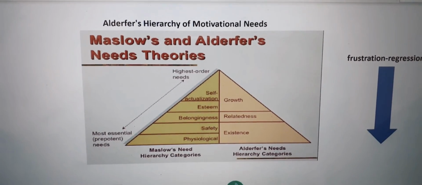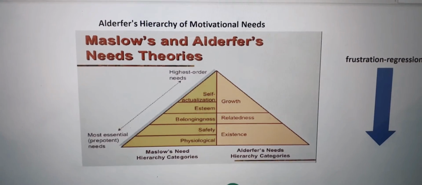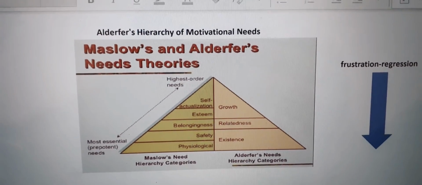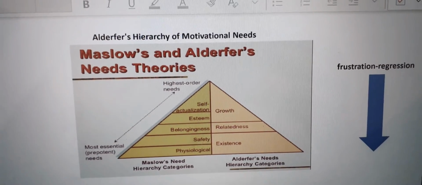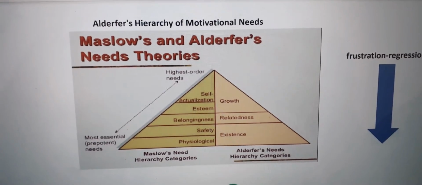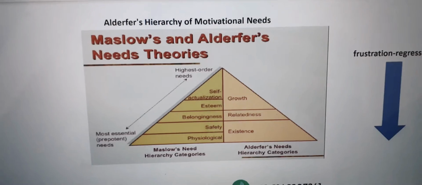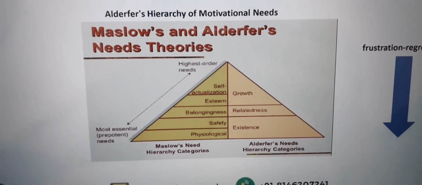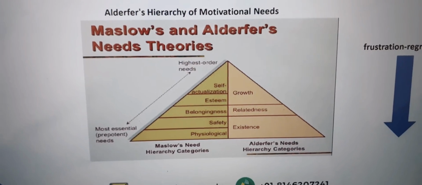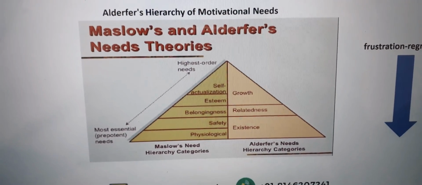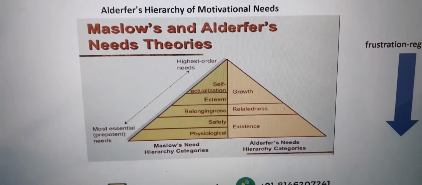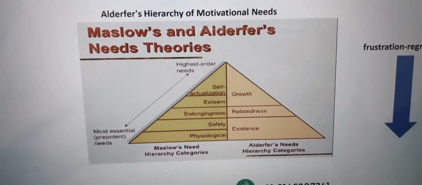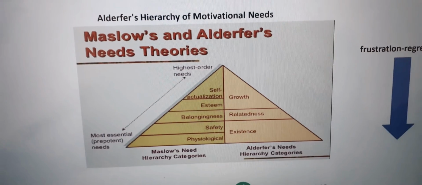Alderfer's hierarchy of motivational needs. Here you can see in this diagram the difference between Maslow's and Alderfer's needs theory. Left side is Maslow's and right side is Alderfer's needs theory. You can see here existence is bottommost, then relatedness, then growth: ERG.